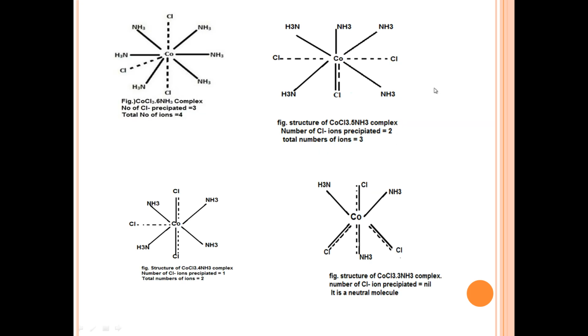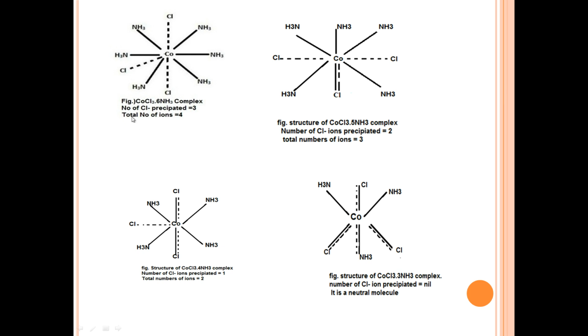To sum up all and to compare the different structures, so 6 ammonia, 5 ammonia, 4 ammonia and then 3 ammonia. Here you can see every chlorine is individually satisfying the primary valency and ammonia satisfying the secondary valencies. Whereas here one chlorine satisfying both primary as well as secondary valency. In this 4 ammonia, one chlorine satisfying both. In this 3 ammonia, all the 3 chlorines are satisfying the secondary valency also.